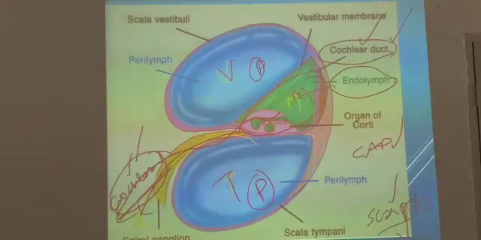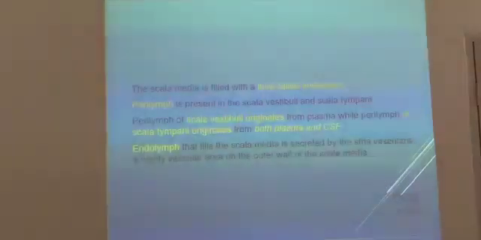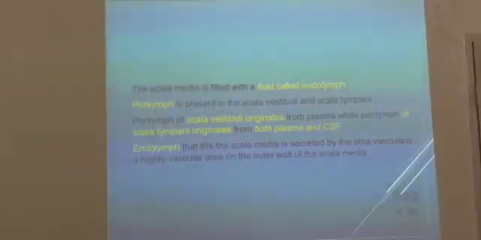Okay, this is the scala vestibuli, scala media, scala tympani. So what should you have here? This is the stria vascularis. What is this one? This is the basilar membrane. What is this one? This is Reissner's membrane. The scala media, which I told you, is filled with endolymph. Perilymph is present in the scala vestibuli and scala tympani. We already saw this point.